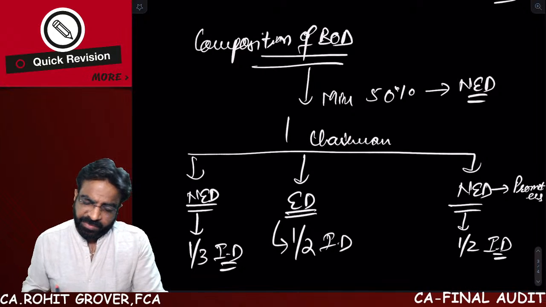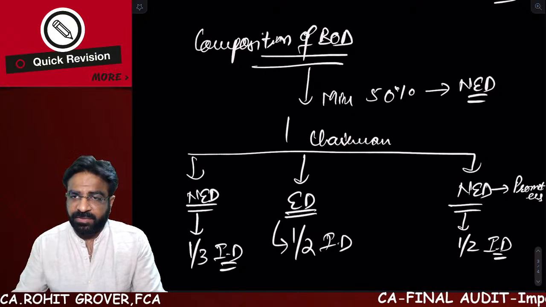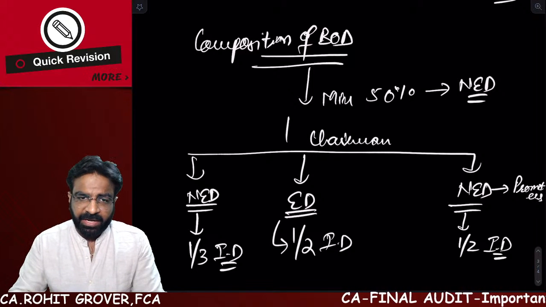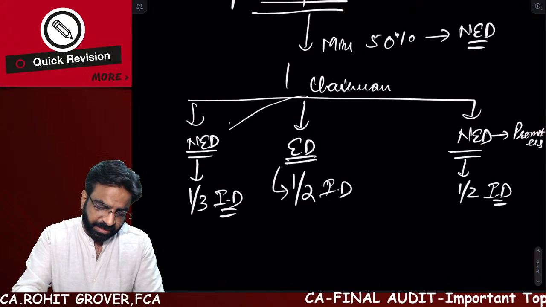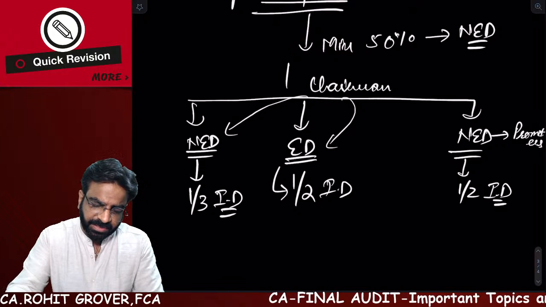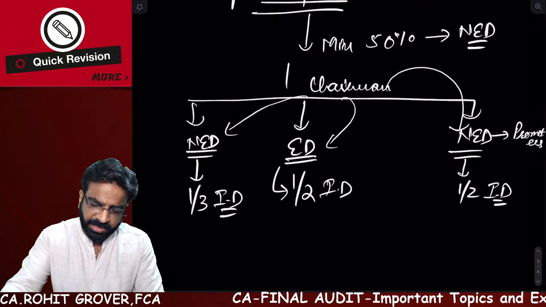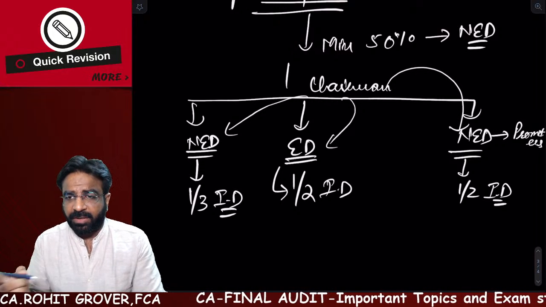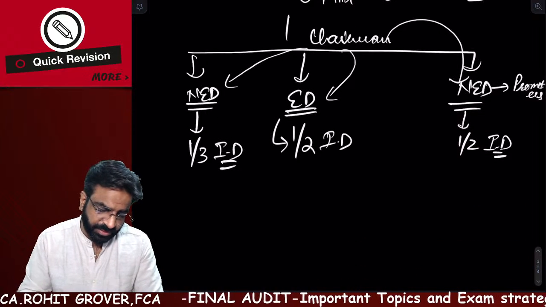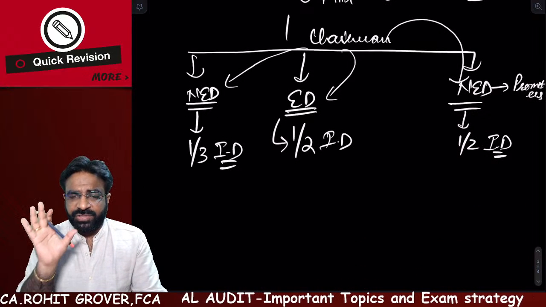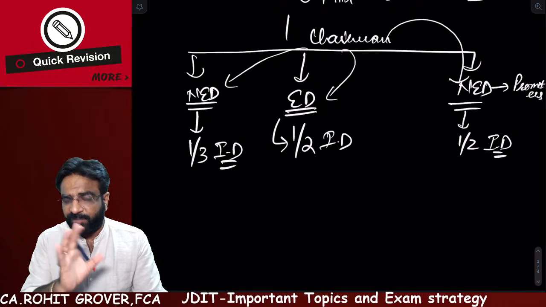So composition of the board of directors: minimum 50% non-executive directors. And if the chairperson is an executive director, then this is the requirement. If non-executive director, this is the requirement. Again, non-executive director but related to promoters group, this is the requirement. So these are the various limits which you have to observe in case of board of directors.